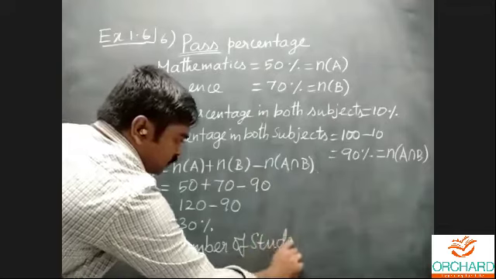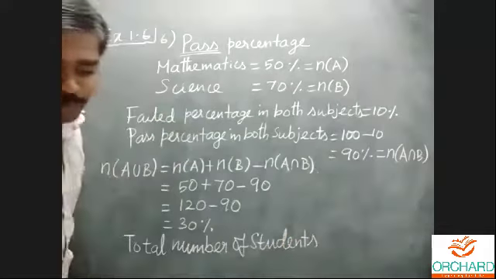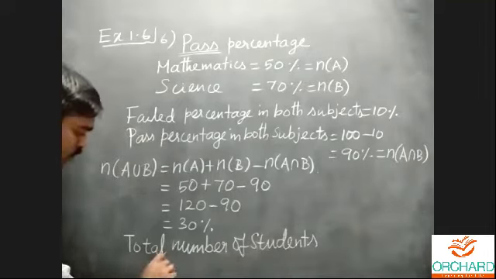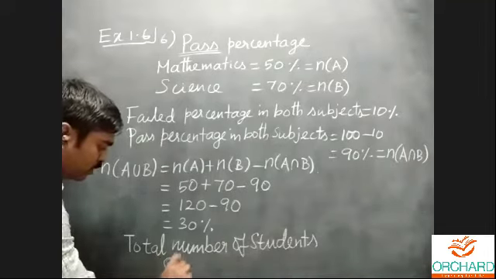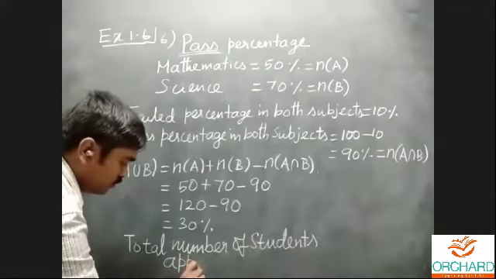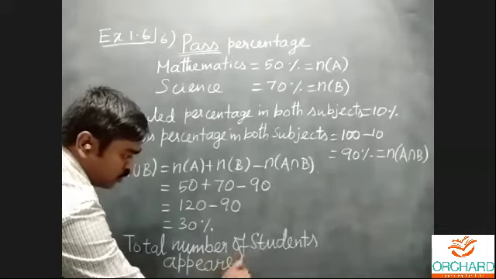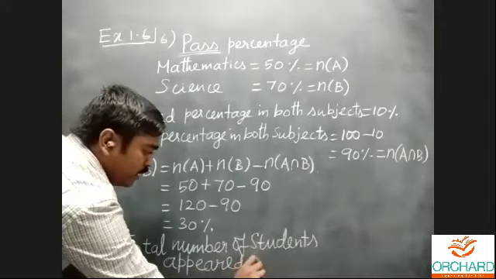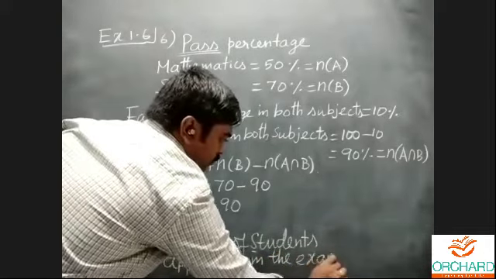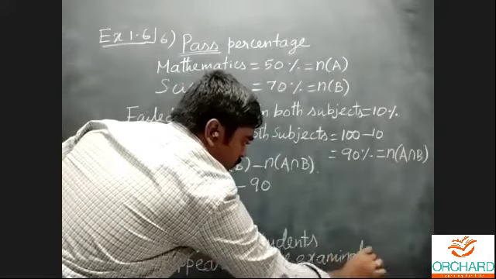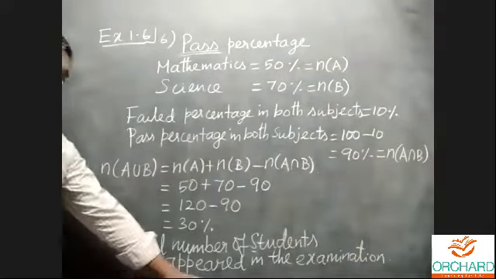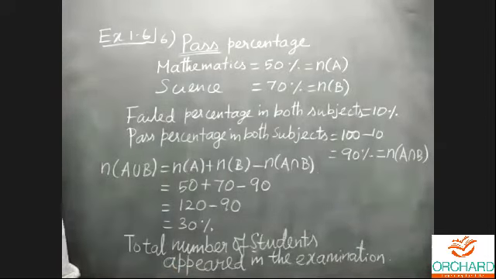Total number of students appeared in the examination. Up to this you can complete, and then come to the conclusion.